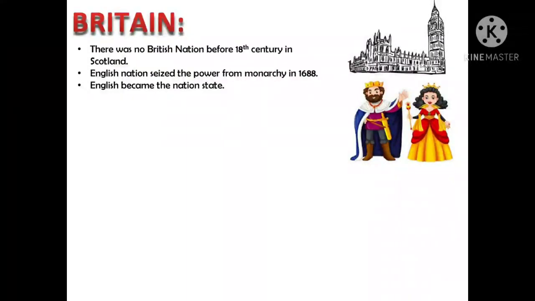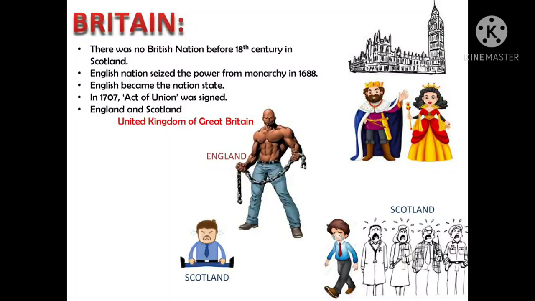Now there is a strange case of Britain. Let's study about that. There was no British nation before the 18th century in Scotland. The English Parliament seized the power from the monarchy in 1688 and made England a nation state. Now England is free, independent. In 1707, the Act of Union, kindly remember this word, the Act of Union, was signed between England and Scotland. They wanted to form a United Kingdom of Great Britain.